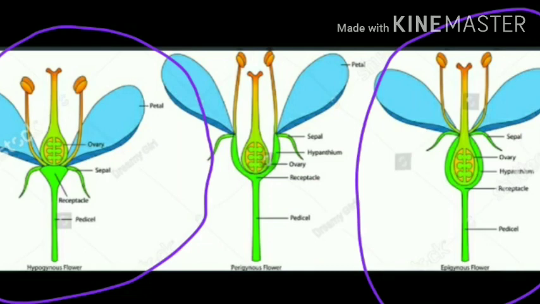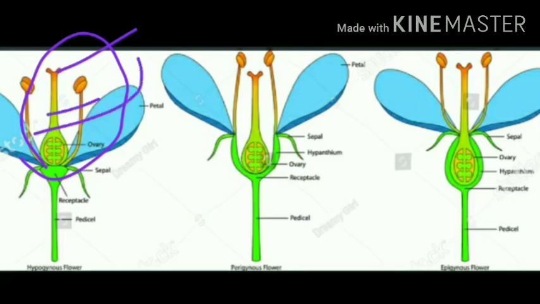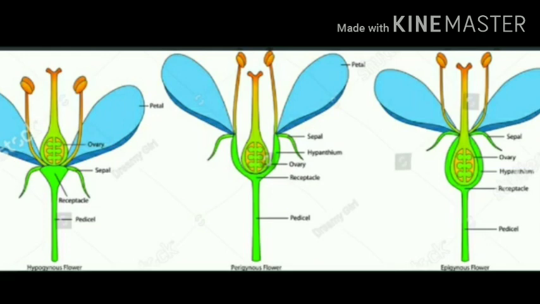Basically, a fruit which is formed from a hypogenous type of flower is said to be a true fruit. The style and stigma were pinched off or degenerated, so they have no role after fertilization. There is only a role for the ovary. So have a look here. After fertilization, the matured ovary develops into a fruit. If a fruit is formed from an ovary above the thalamus, it is said to be a true fruit.